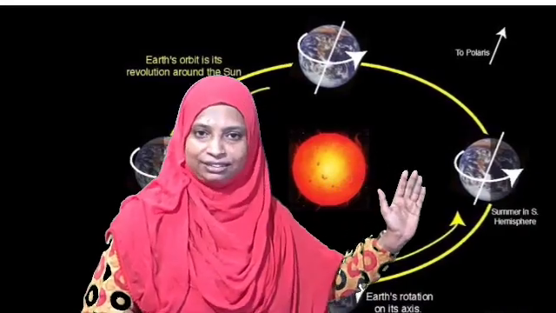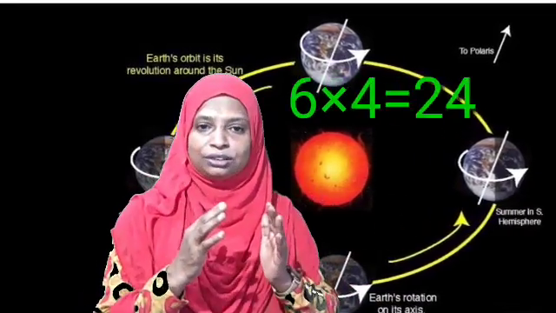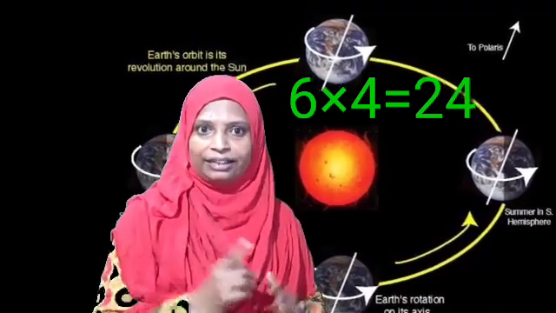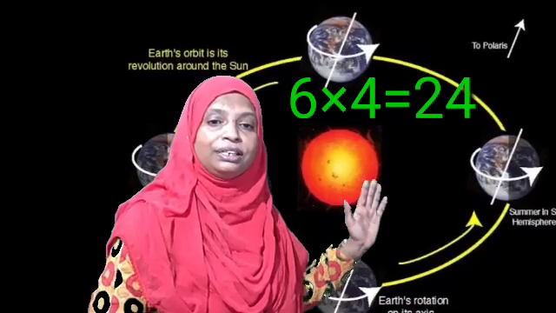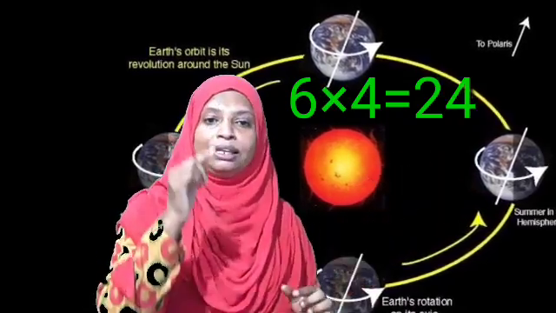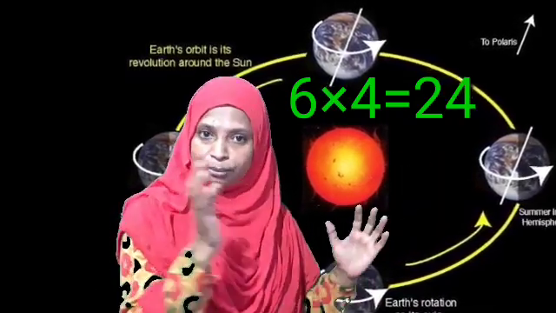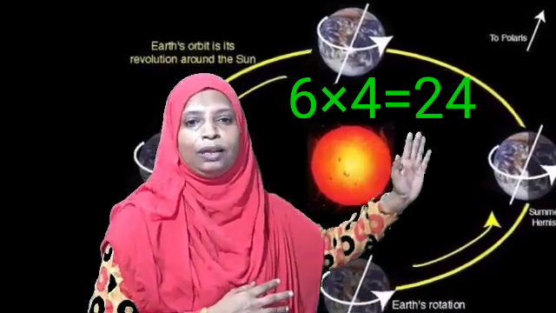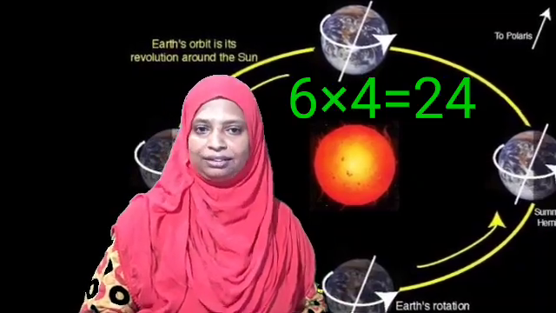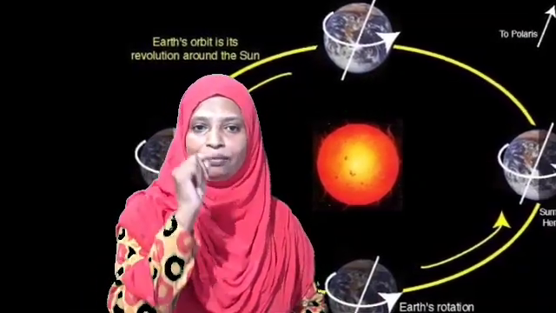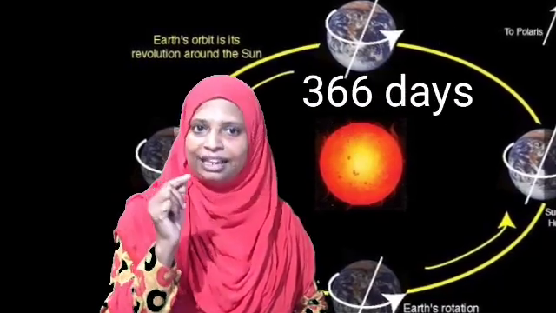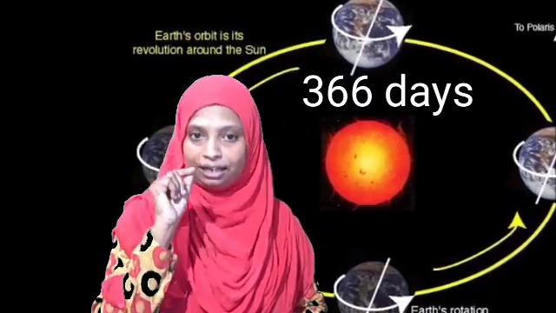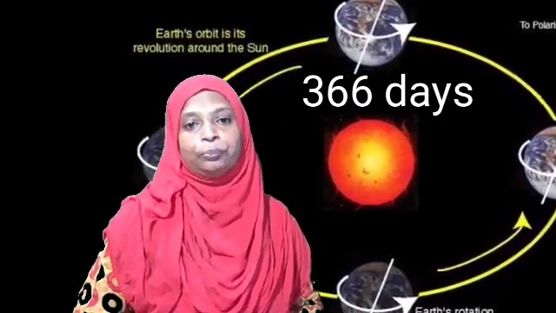After 4 continuous years, those 6 hours together make one day, that is 24 hours. So after every 4 years, when the 6 hours of the previous 4 years are added, one day will be added to that particular year. That year will have 366 days. Such a year, when 366 days are completed, is called a leap year.